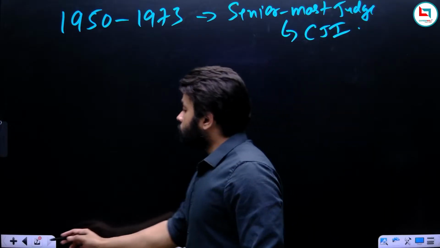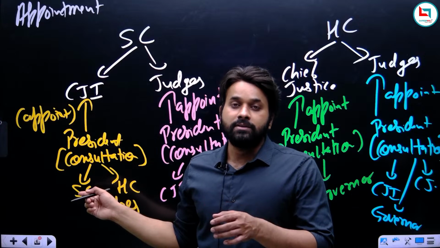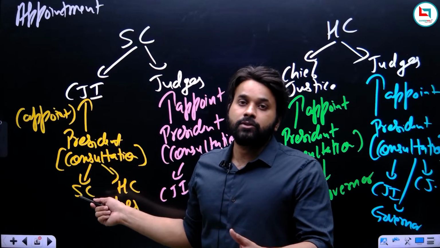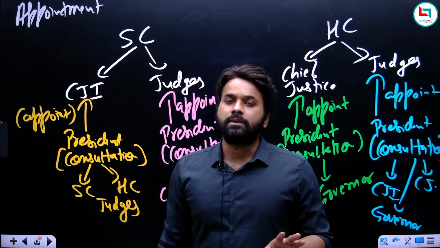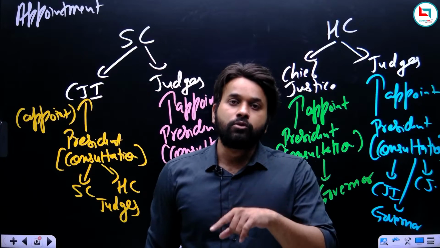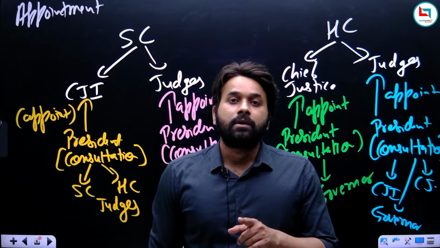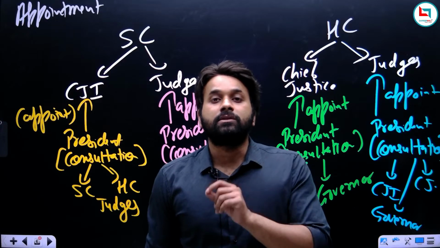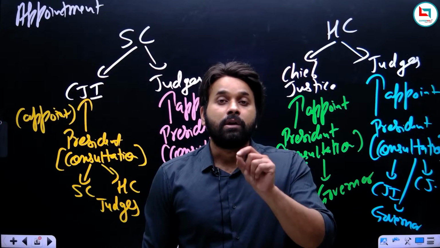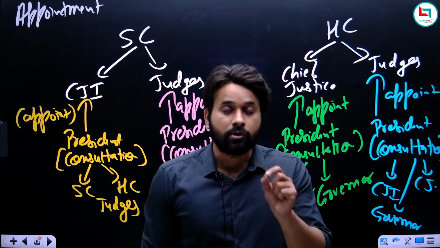So in the constitution it was not mentioned. Remember, what we have seen in the constitution is that while appointing the CJI, the president will consult such judges of Supreme Court and High Court as he thinks necessary. So do you think it was mentioned in the constitution that the senior most judge of Supreme Court will be appointed as CJI? No, it was not mentioned. So that is why I am saying it was a convention that the senior most judge of Supreme Court will be appointed as the Chief Justice of India. It was a convention not mentioned in the constitution.